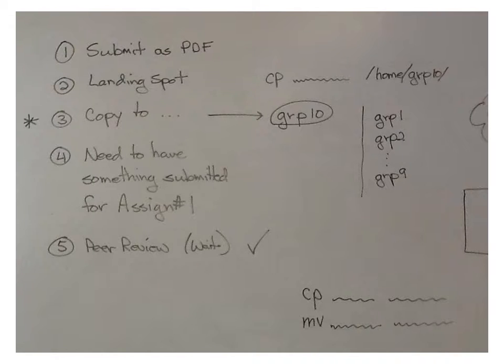Beginning of class, these were the things. They need to double check and make sure their quiz was submitted as a PDF, so I can check those. Then we had, from the quiz, landing spot. They need to make sure they had that functioning correctly. And then they need to copy it to group 10.